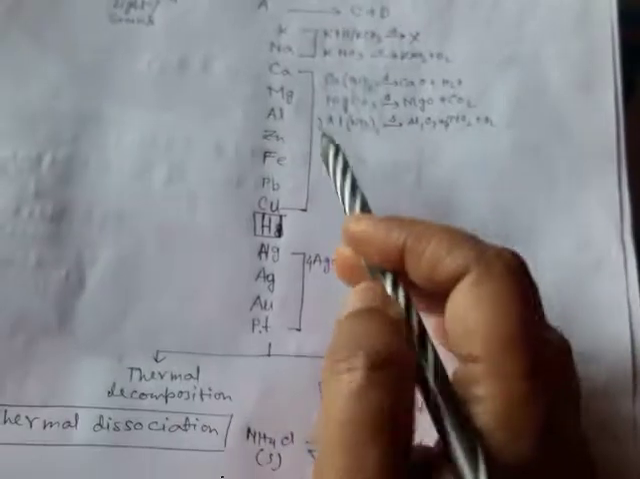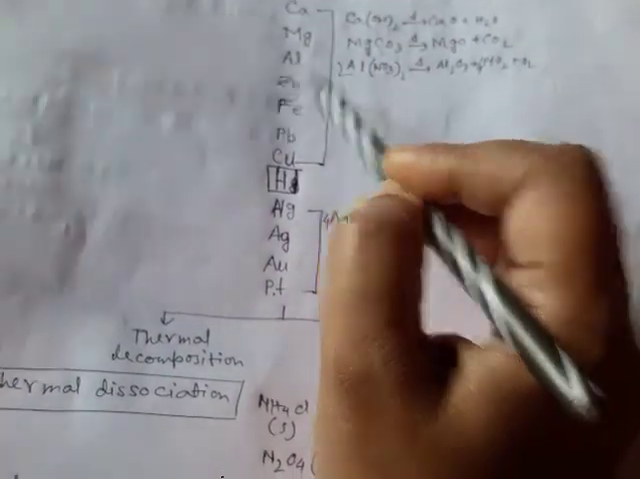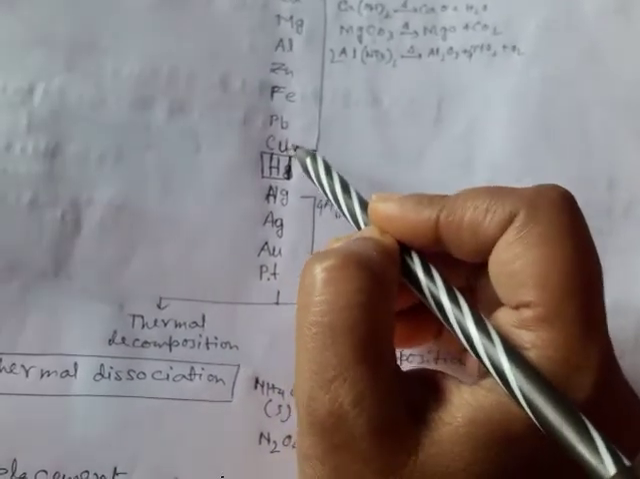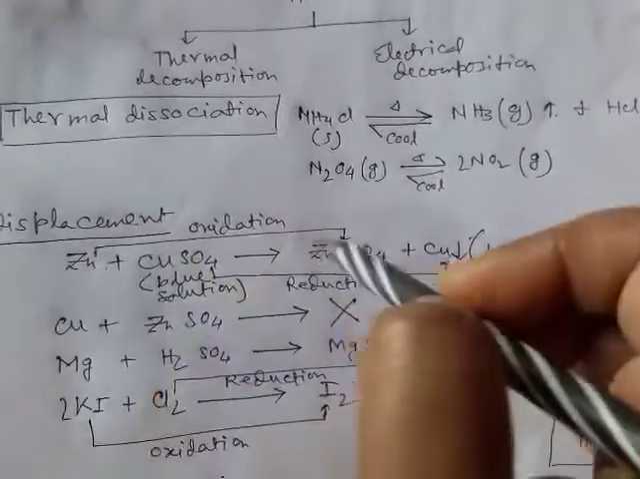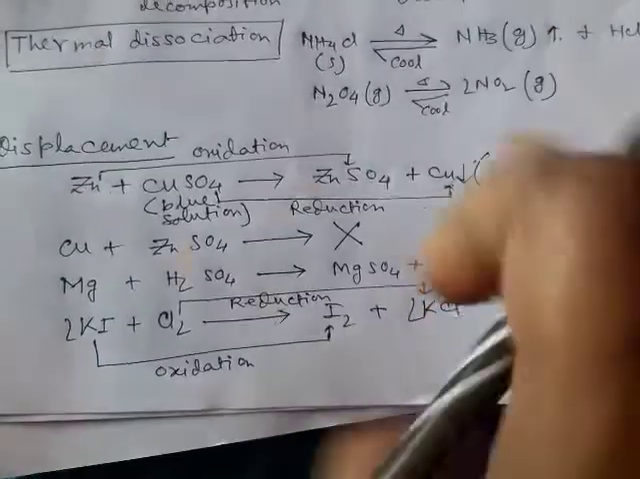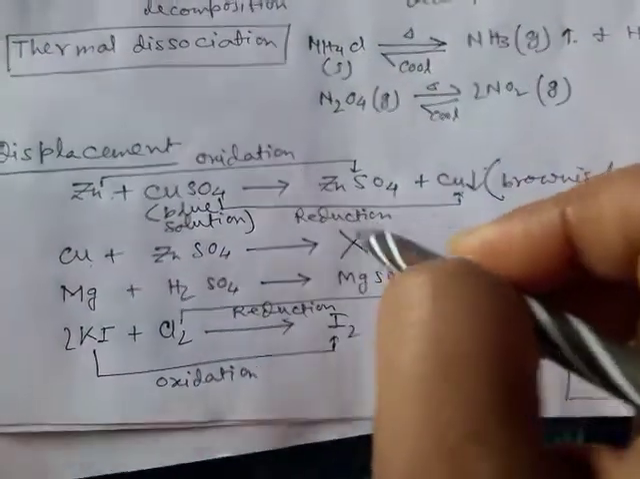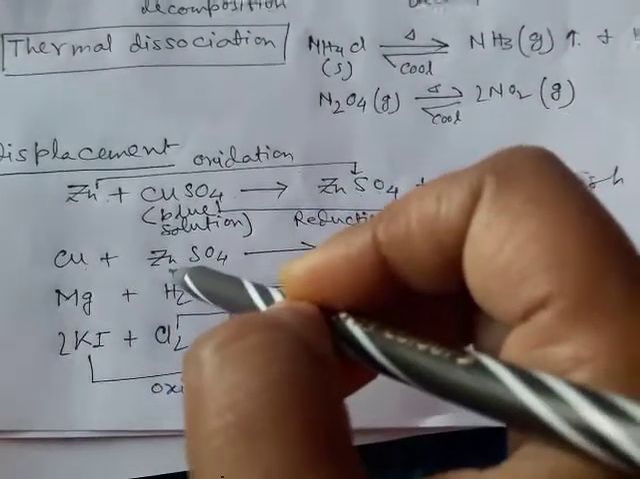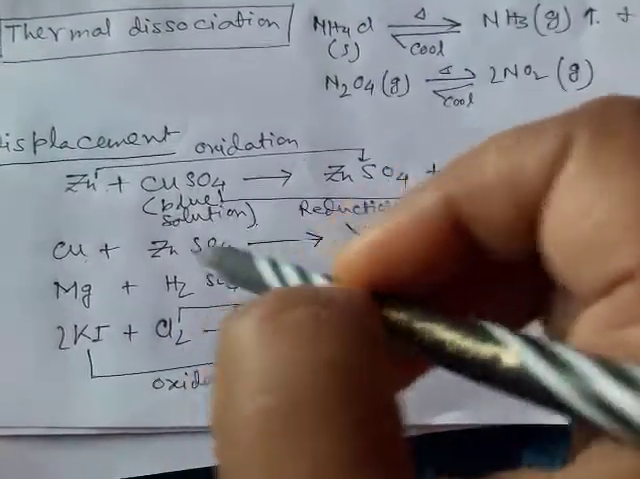So the elements present at the top of the activity series, they can be oxidized easily, whereas the elements present at the bottom of the activity series, they can be reduced easily. So here copper sulfate is reduced to copper, zinc is oxidized to zinc sulfate. But if you dip one copper rod in zinc sulfate, you will get no result, no reaction will be there. Why? Because copper is present below zinc in the activity series. So copper is less reactive, so it cannot replace zinc from its salt.